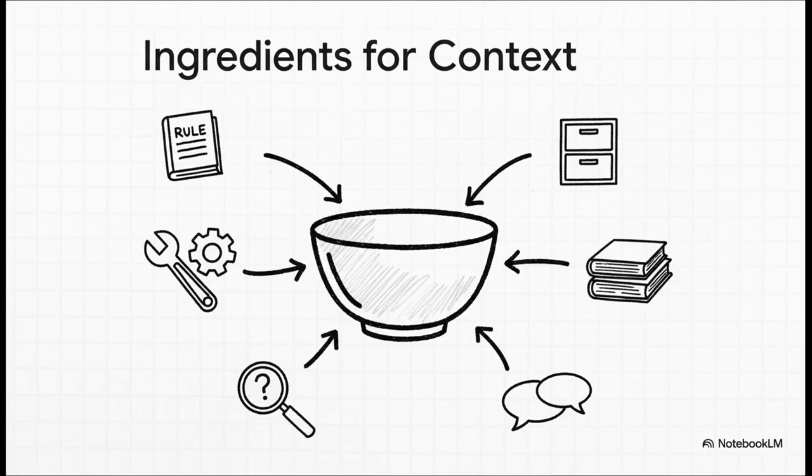Well, it's all of this stuff. We're dynamically pulling together the system instructions, the definitions of any tools it can use, your long-term memories, facts it can look up from the outside world, what the tools just did, and of course, the recent chat history. All of it gets assembled and handed to the AI for every single turn.